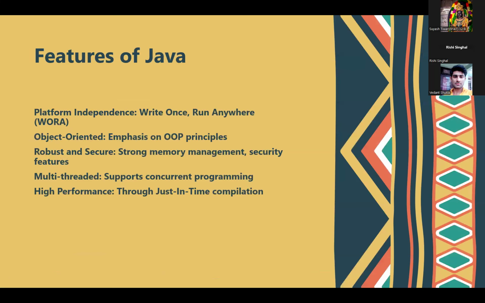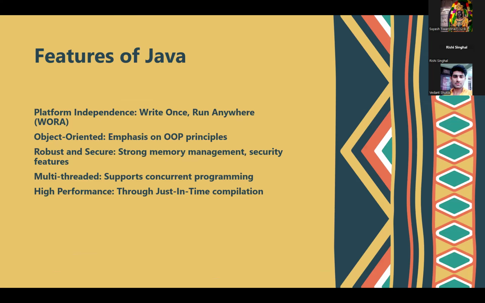Because each and every programming language has certain features, similarly Java has certain features that make it very useful for an individual to learn this language. So, the first is that it is platform independent. That is, write once, run anywhere. That means we write a program on a particular system, and we can run that same program on any system without any fault or mishap.